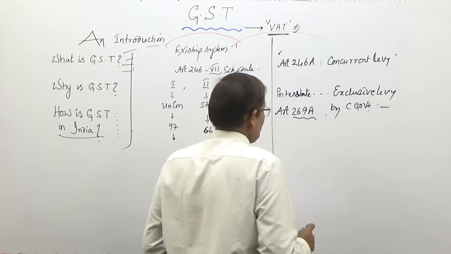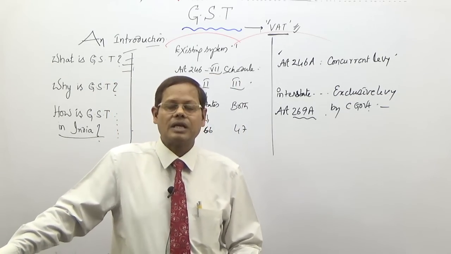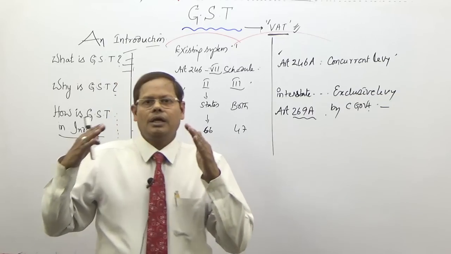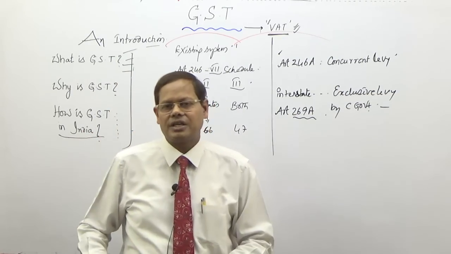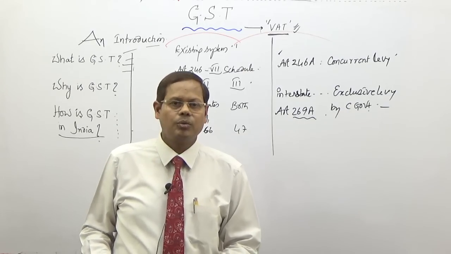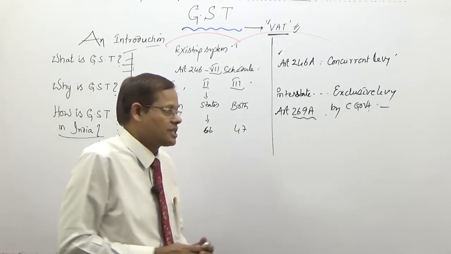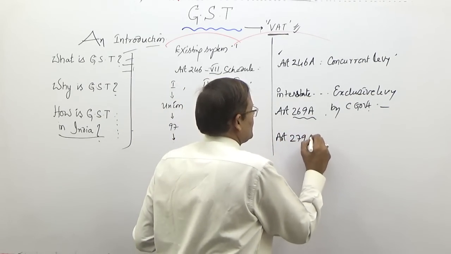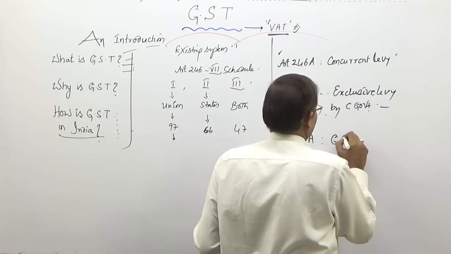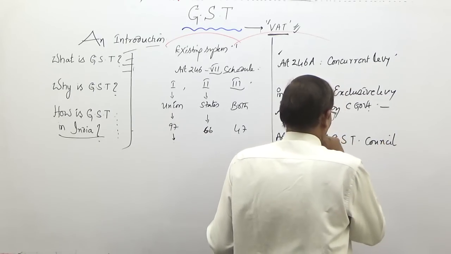Because Center and States now have to move together, not in isolation. To move together, a proper understanding between Center and State is necessary. They cannot move in isolation. So they have formed a council called the GST Council. Under Article 279A, the GST Council, very important, was constituted